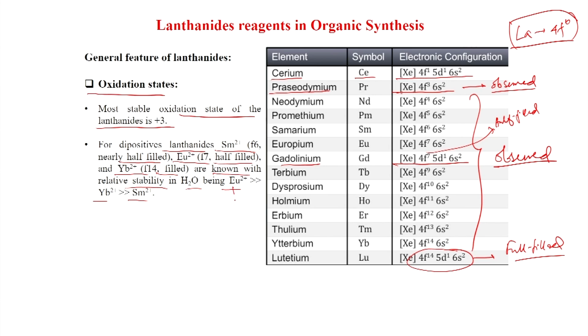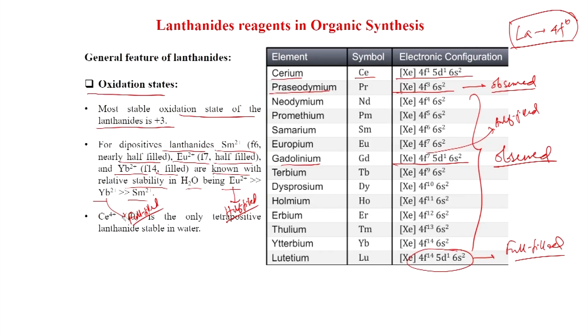So, this is half filled, and this is fully filled. Half filled is more stable than fully filled, because it is more stable when there is one electron in each orbital. And cerium +4 is f0, ceric chloride, which we have seen earlier also. So, Ce4+ is the only tetrapositive lanthanide stable in water.